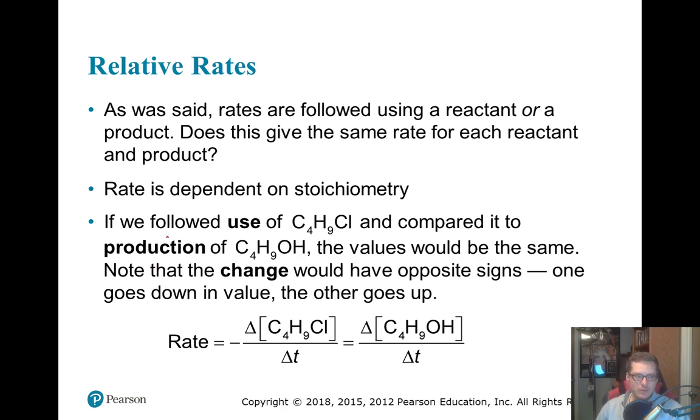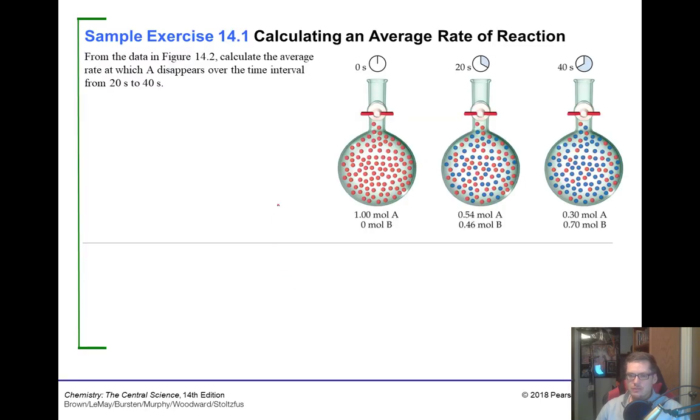In the next video, we'll talk about, well, what does that look like if it's not a 1-to-1 relationship? But essentially, the magnitude of these values should be equal to one another. The only difference is the sign, whether it goes up or down. The reactants go down in concentration, and the products should go up in concentration. All right, so let's do a couple practice problems here.